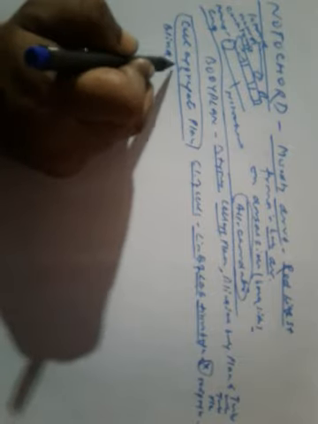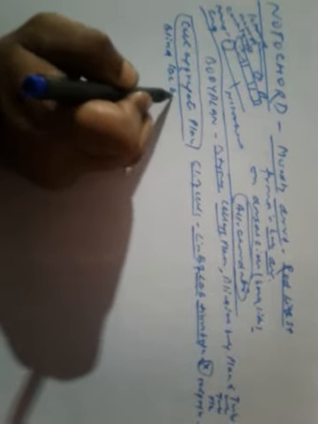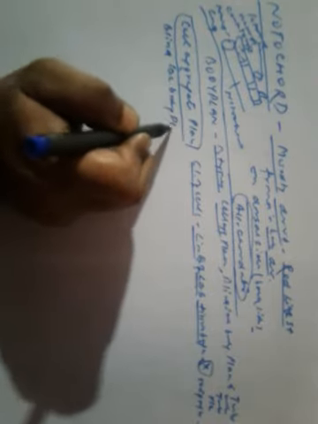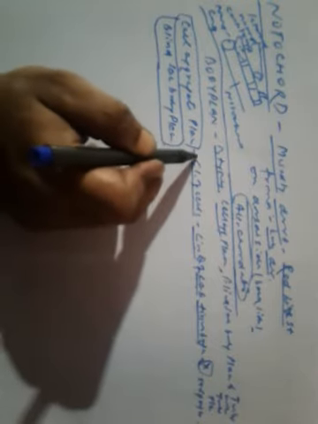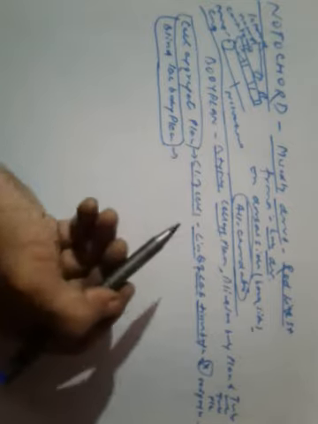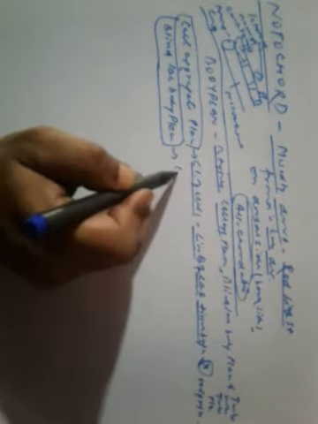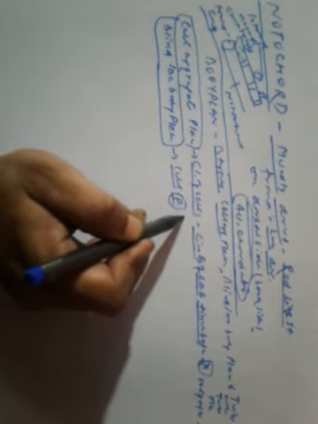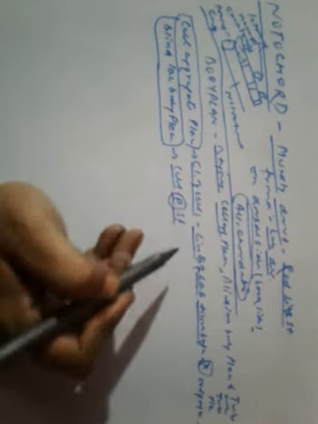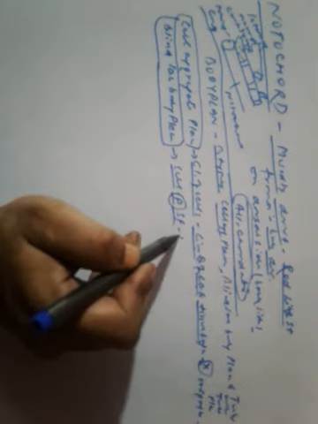Second one is blind sac body plan. What happens here? Here cells performing the same function are organized into tissues.